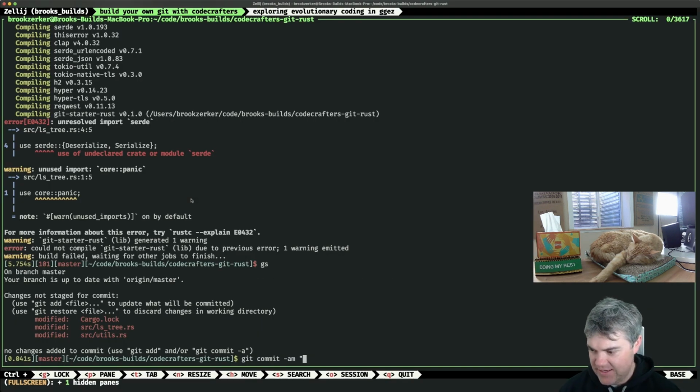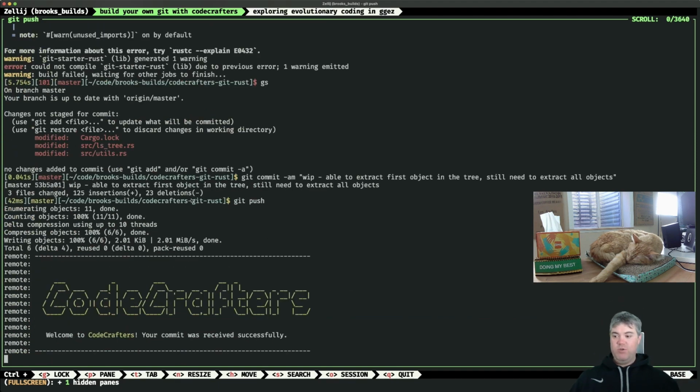Okay, git commit -am. I guess this is a work in progress. So we're able to extract the first object in the tree. Still need to extract all objects. All right, let's push this up.